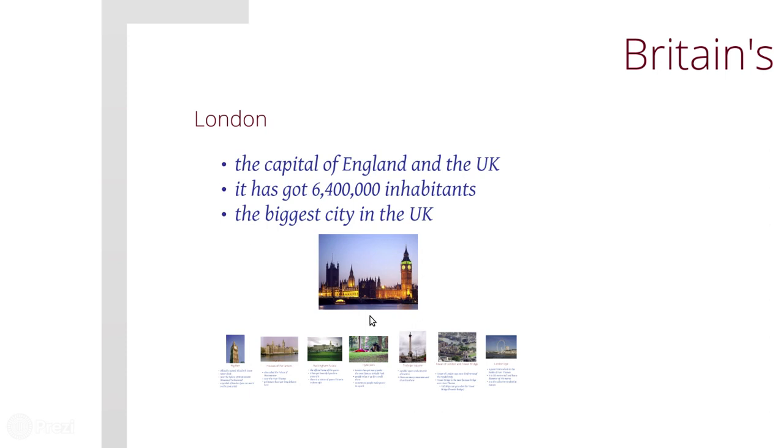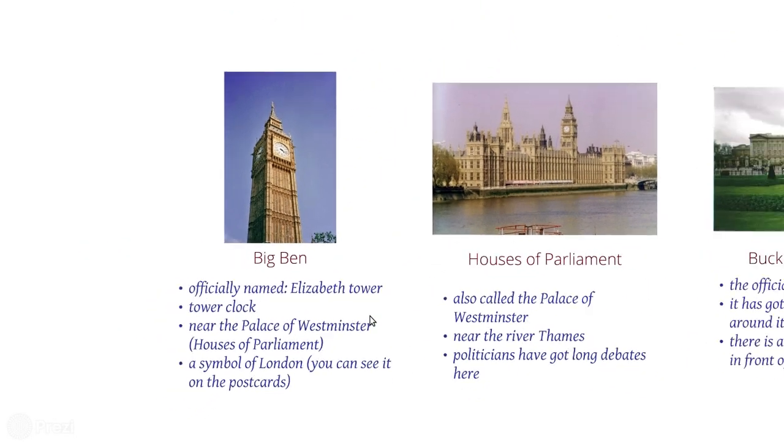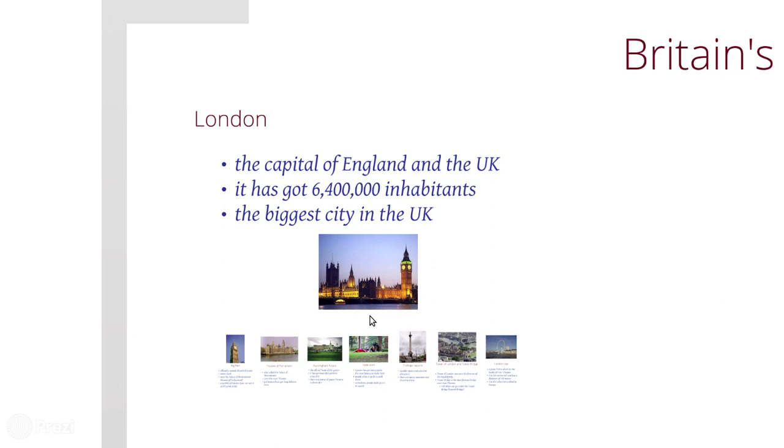Check the population. It has got 6,400,000 people, and London is the biggest city in the UK, and in my opinion it is the best place in the world. I love London. I have been there 3 times, and it's my favorite place in Europe.